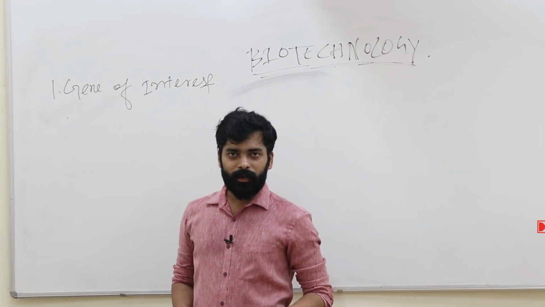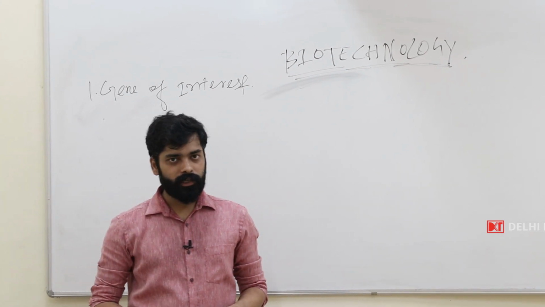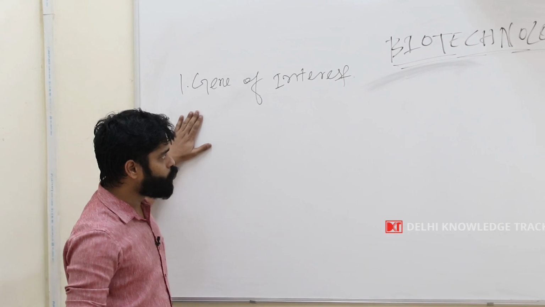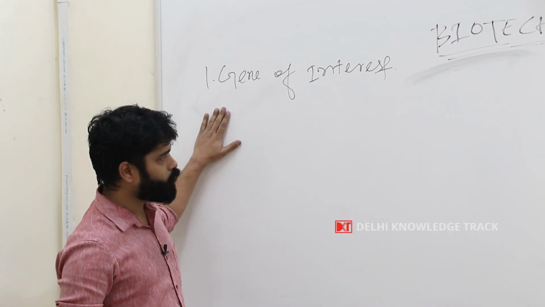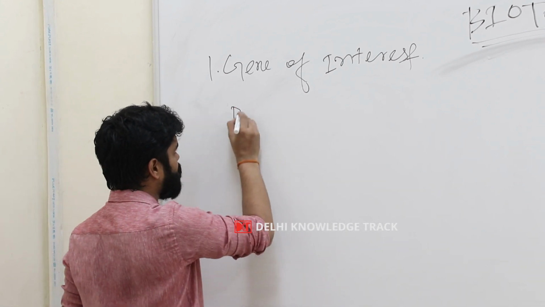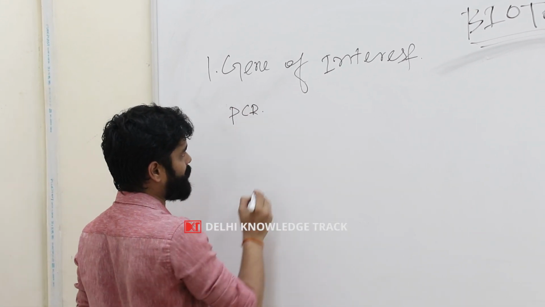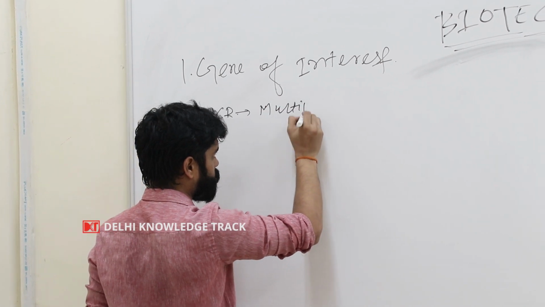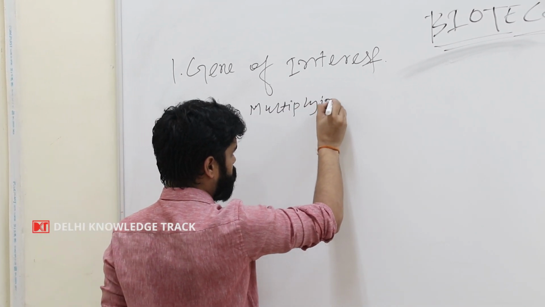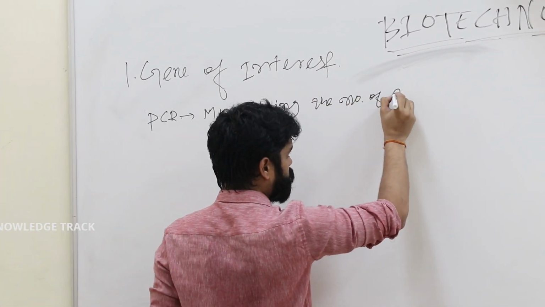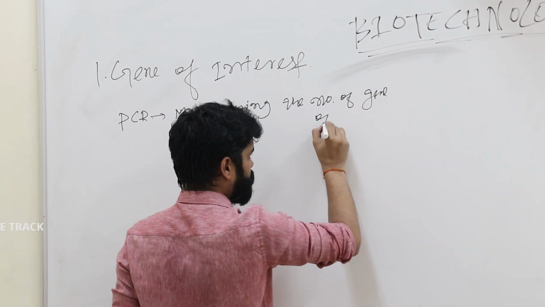So the first step in the RDT, or the recombinant DNA technology, was the identification of the gene of interest. So we know our gene of interest is insulin. We increased the number of the gene of interest by using PCR, that is polymerase chain reaction. PCR is nothing but the multiplication, we are multiplying the number of the gene of interest.